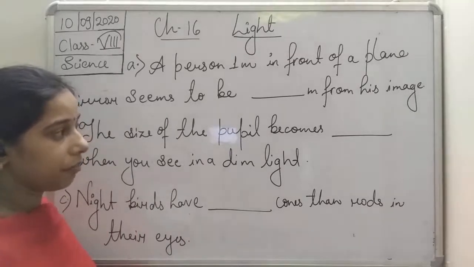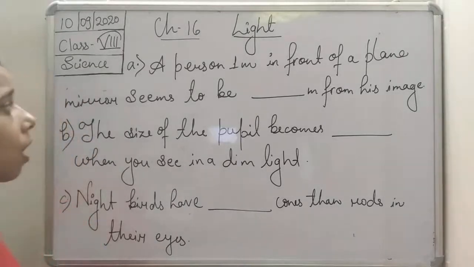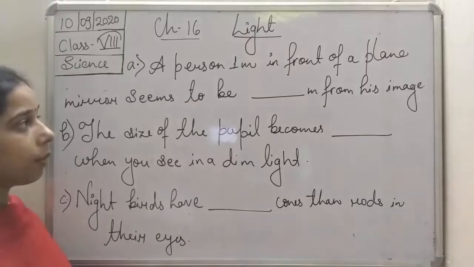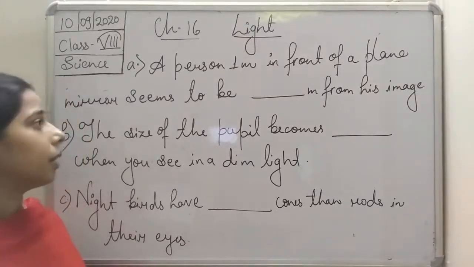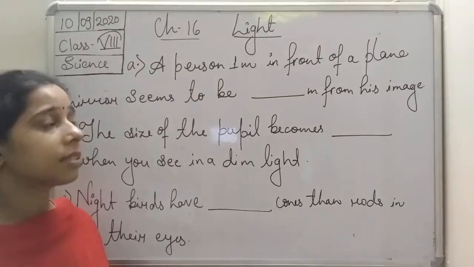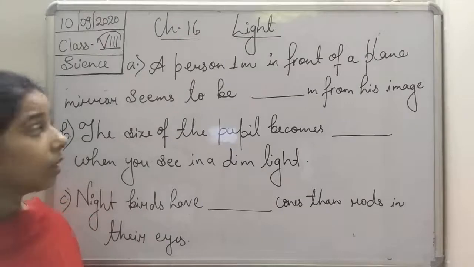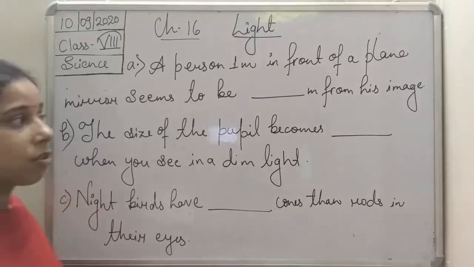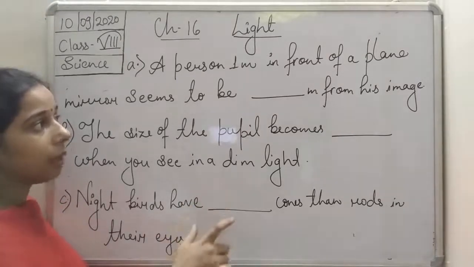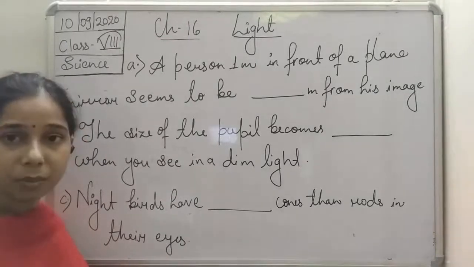Here you can see that there are fill in the blanks given in the chapter that we are going to discuss. So the first one is: a person 1 meter in front of a plane mirror seems to be dash meter from his image. So don't get confused with the question, students. The question is: a person 1 meter in front of a plane mirror seems to be dash meter from his image.